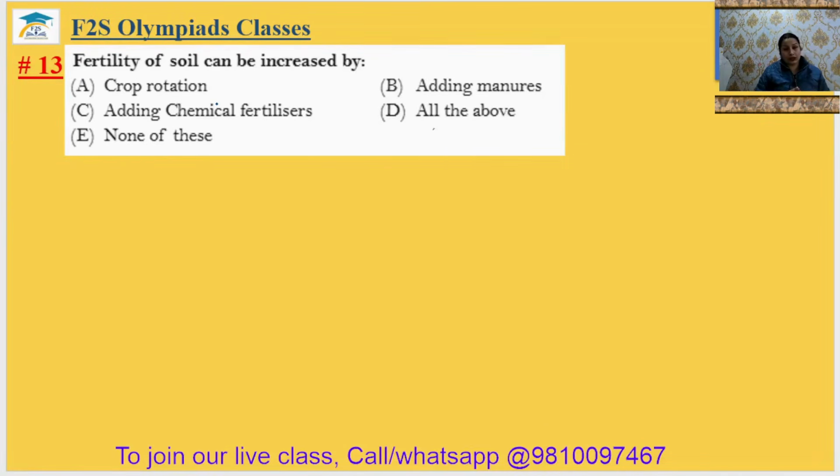And if the soil is deficient in any type of nutrient, then we can add manure also. And if there is any specific deficiency, then we can use the fertilizers also. So all of the above, in all the ways we can increase the fertility of the soil. 13th answer will be D.